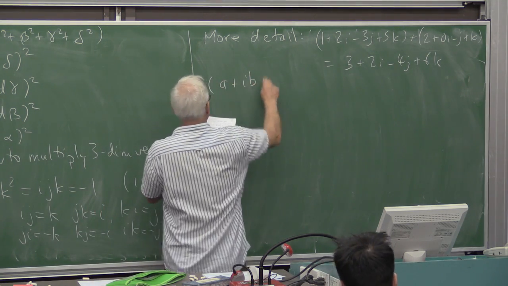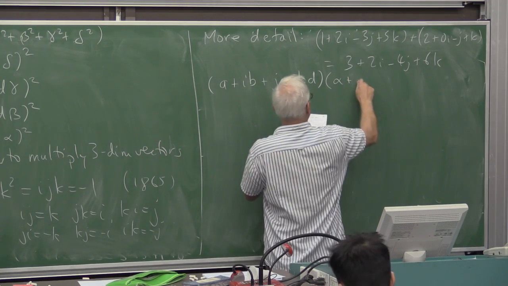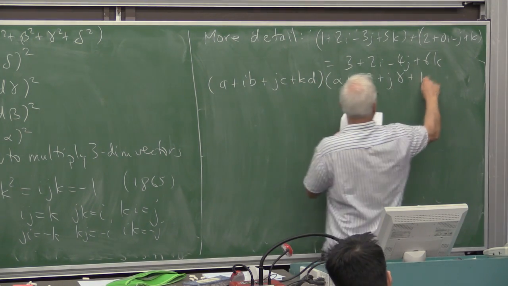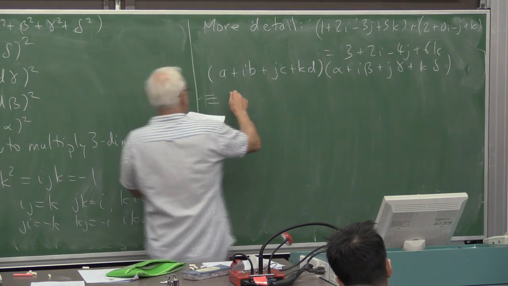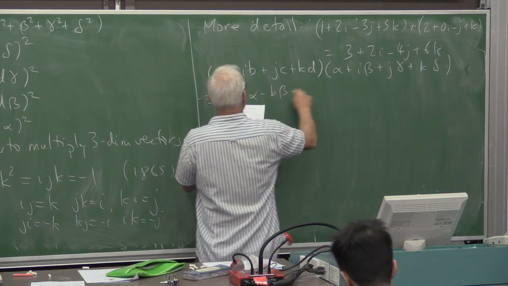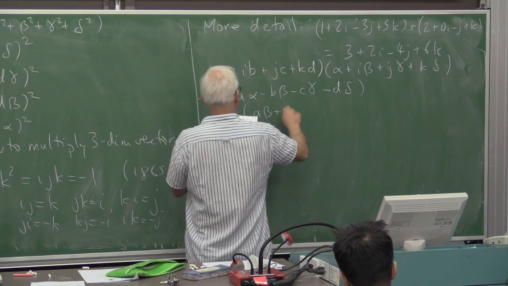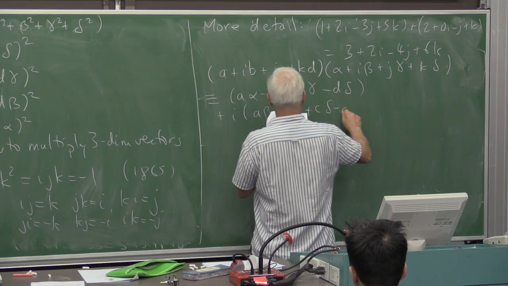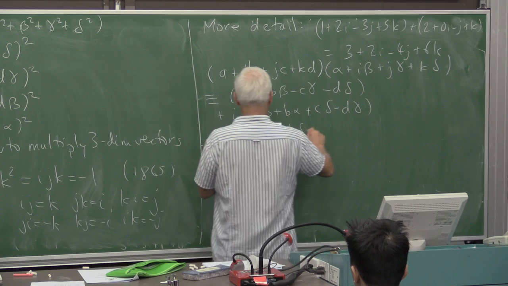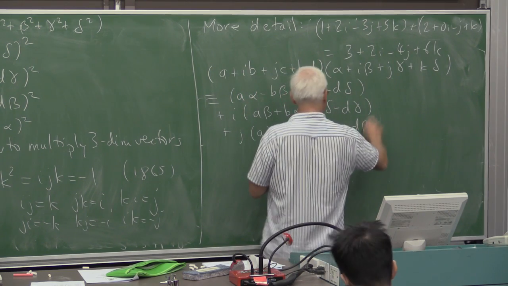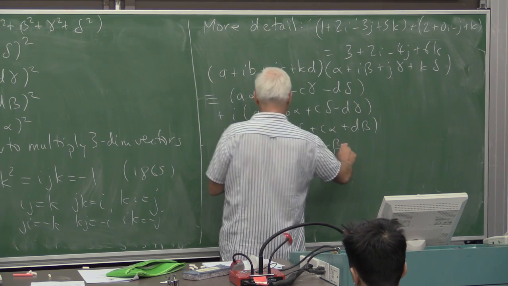So (a plus ib plus jc plus kd) times (alpha plus i beta plus j gamma plus k delta) equals (a alpha minus b beta minus c gamma minus d delta) plus i times (a beta plus b alpha plus c delta minus d gamma) plus j times (a gamma minus b delta plus c alpha plus d beta) plus k times (a delta plus b gamma minus c beta plus d alpha).